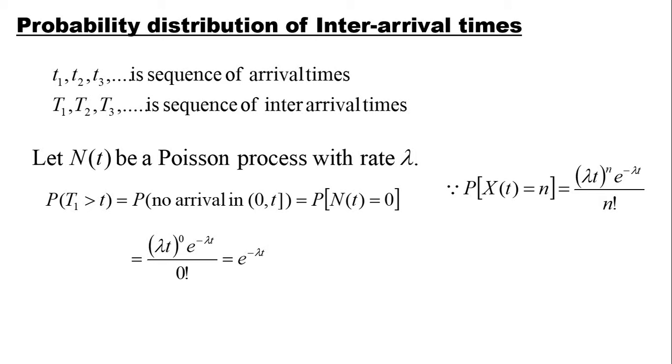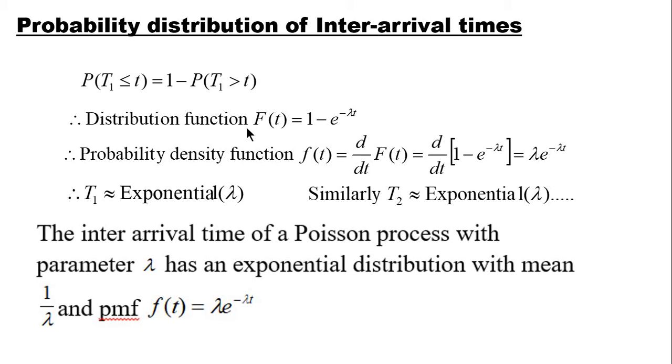Now using this result I am going to find out the probability density function of inter-arrival times. We know this identity, that is probability of T1 less than or equal to t is 1 minus probability of T1 greater than t. We have already obtained this, which is nothing but e raised to minus lambda t. And this is the distribution function capital F of t. So capital F of t will be 1 minus e raised to minus lambda t.